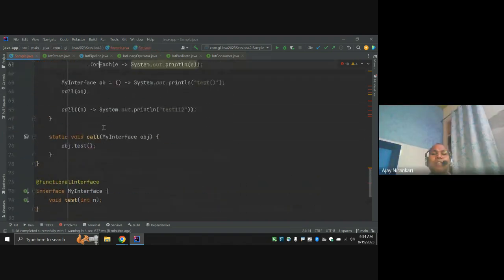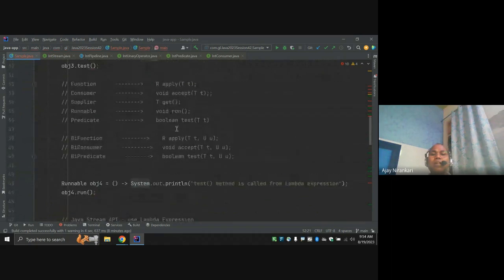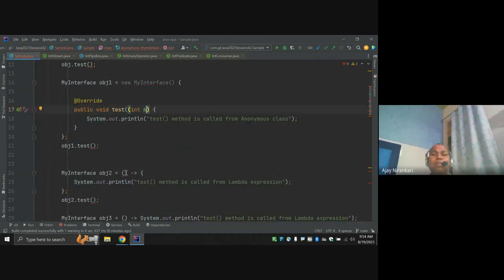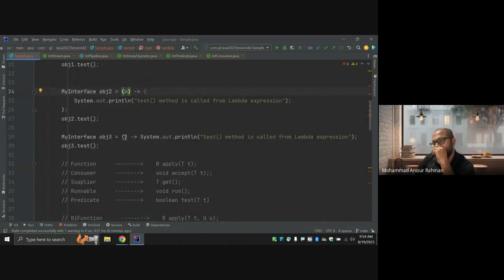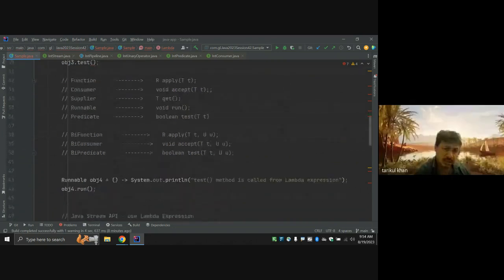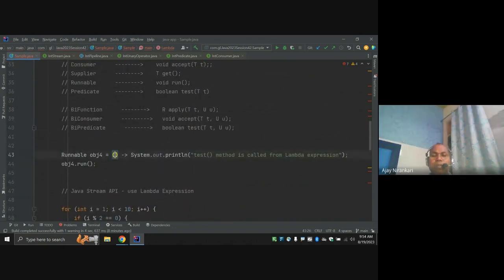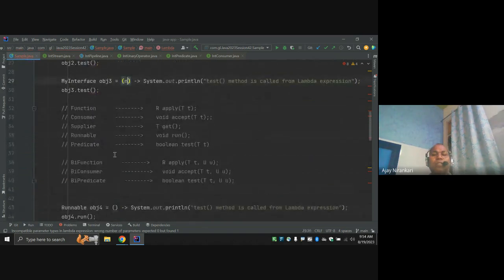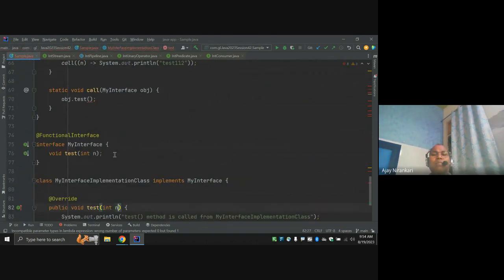This is the functional interface which is expecting it, so fix it in all the places. Here I have n, here I have n, here I have n. It would be good if I write one new interface instead of modifying all the things.